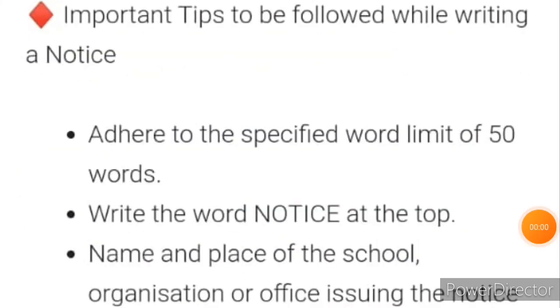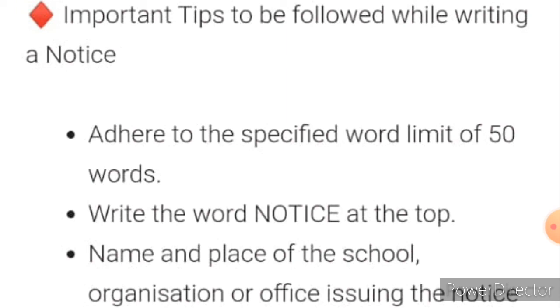Important tips to be followed while writing a notice. Listen carefully, children. There are certain tips to be followed while writing a notice. What are they? Look at the first one.